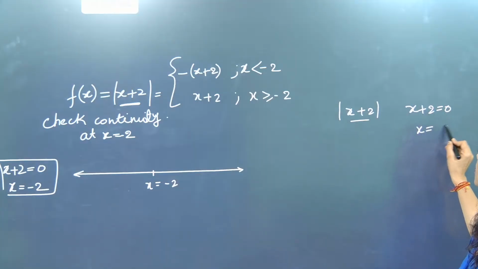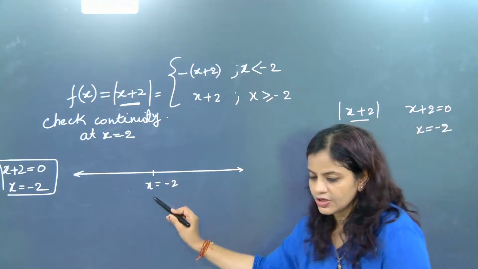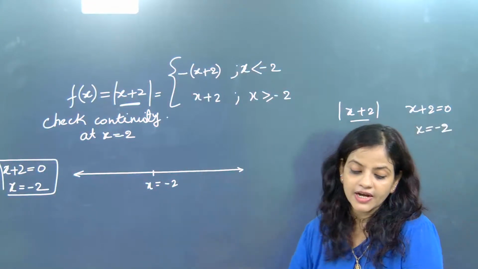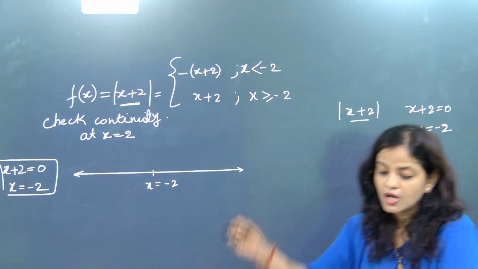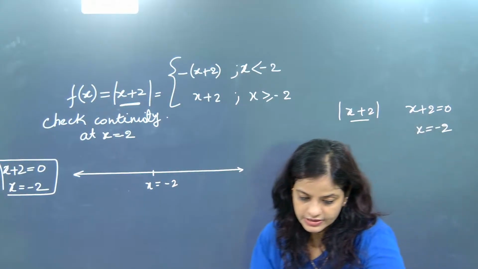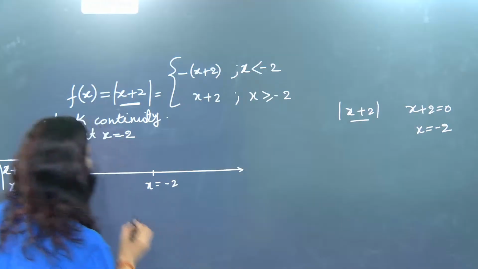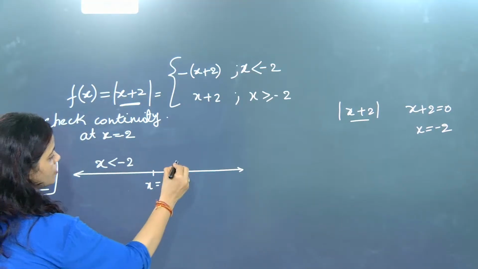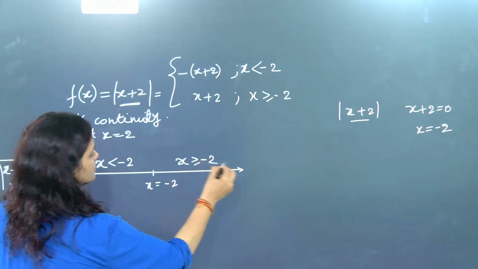So what is the value of x coming? Minus 2. Directly you write x equal to minus 2. Okay, Jitin? So whenever you are writing x is equal to minus 2, now here you have to check for less than minus 2 and greater than minus 2. So let's go for it, beta. First we will write x will be less than minus 2 and x will be greater equals minus 2.